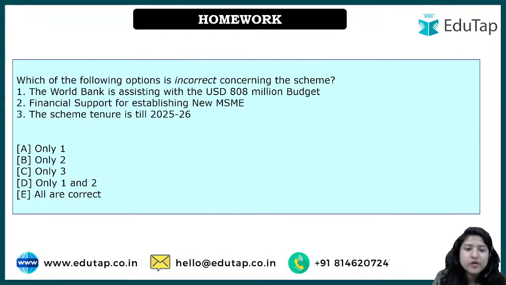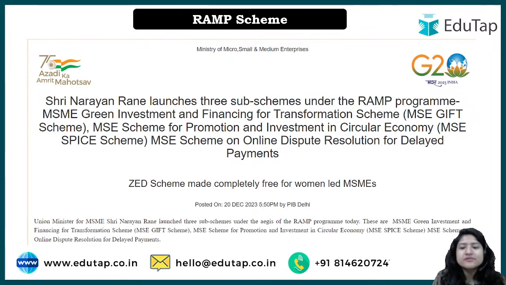Okay, this is a homework for you all. Try to attempt it. And again, this was the news. Now we have understood what this scheme is all about. Look, this scheme does not talk about only this much percentage of loan can be taken from the banks and all that. It does not talk about that. It just channelizes whatever the pre-existing schemes are. This scheme just talks about filling the gap, right? Just making sure everything is being implemented or not, right? This is basically the agenda of the scheme.